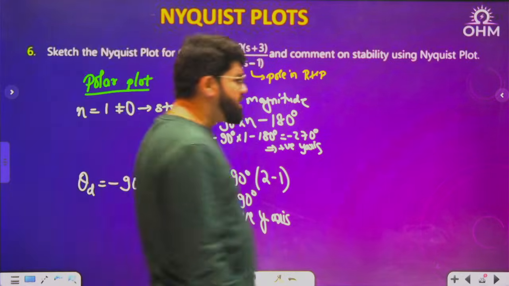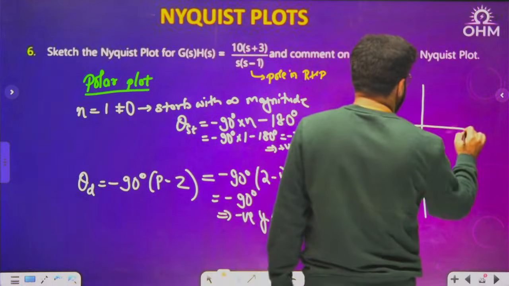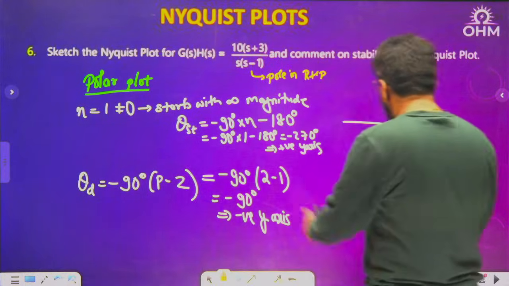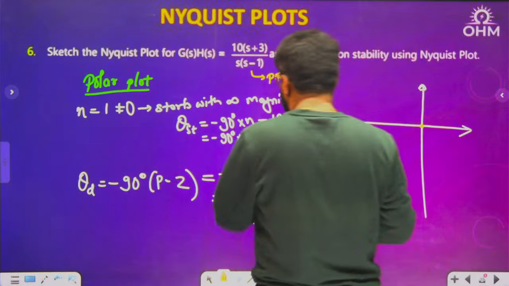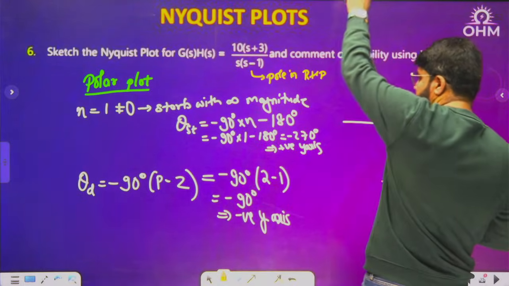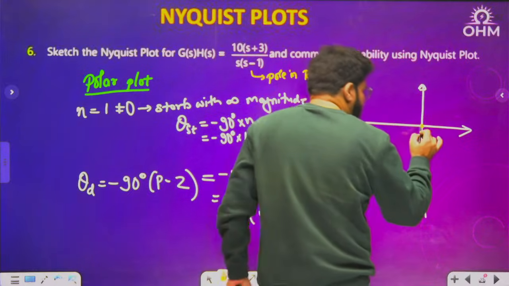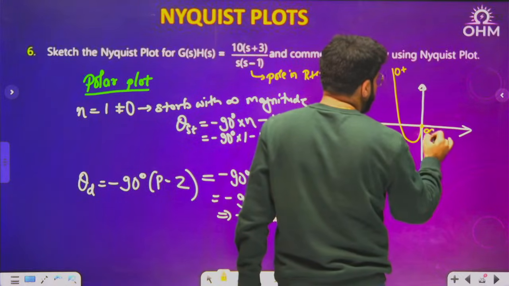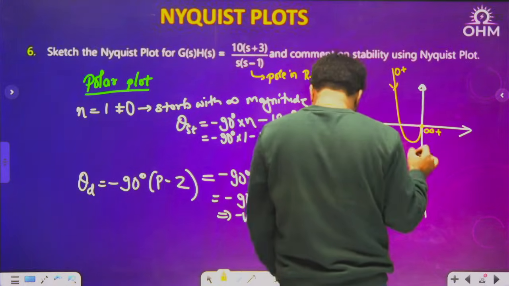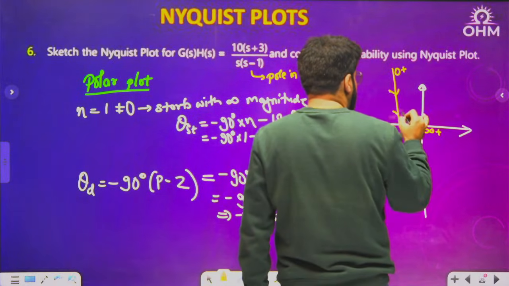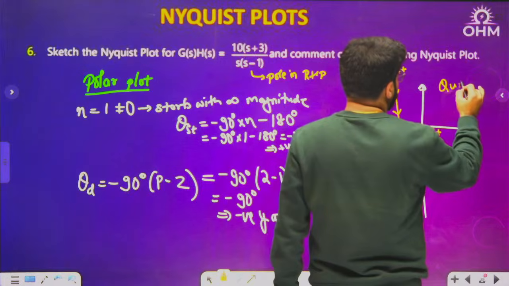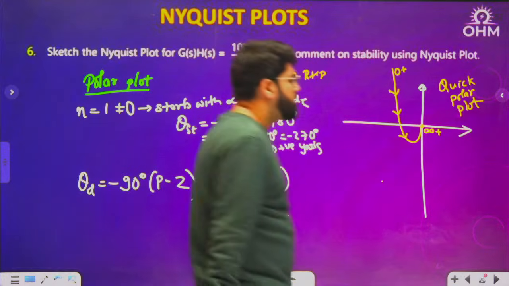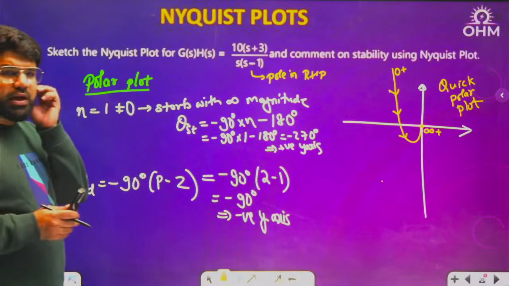If I only wanted the quick sketch of the polar plot, what will I do? I will only use the starting and diving. Diving is negative y-axis, and starting is positive y-axis. Starting positive y-axis means top, and diving negative y-axis. Diving means dive into origin like this, and starting from here. Starting means 0 plus, diving means infinity plus. As you are able to see, again there will be a quadrant change. So if you just wanted a quick polar plot, this should be the shape.